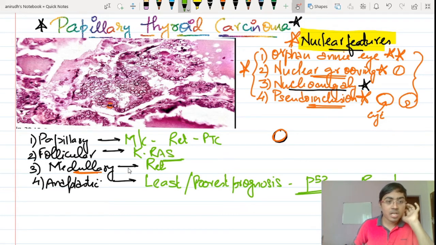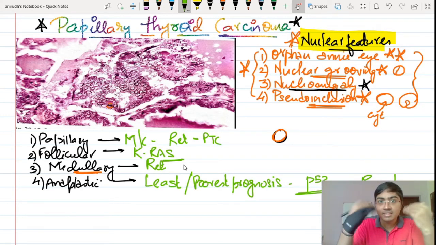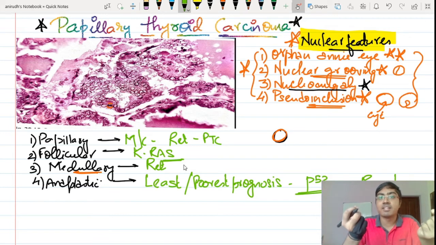Follicular thyroid carcinoma. Medullary thyroid carcinoma has some other features. This is the only carcinoma that is going to arise from the parafollicular cells of the thyroid, or the C cells, or the clear cells of the thyroid. These cells are secreting calcitonin. So when these cells become malignant, they also will produce malignant calcitonin, and the calcitonin blood levels are going to act as the tumor marker for medullary thyroid carcinoma. So the tumor marker is calcitonin.